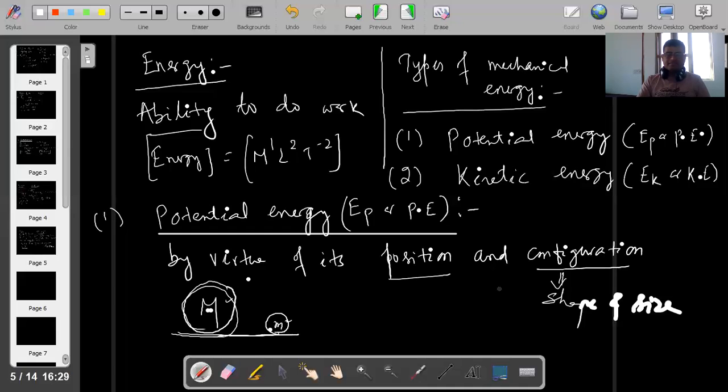Configuration means the shape and size. That is known as configuration. So potential energy is the energy possessed by the body by virtue of its position and configuration.